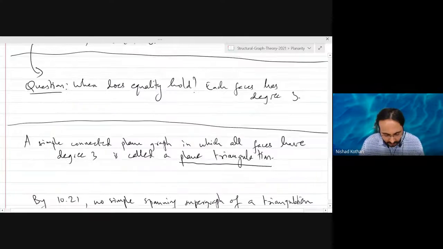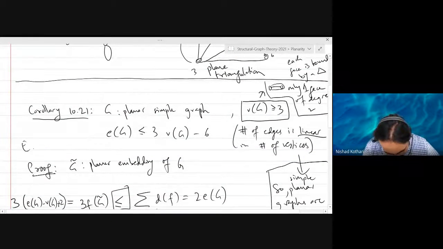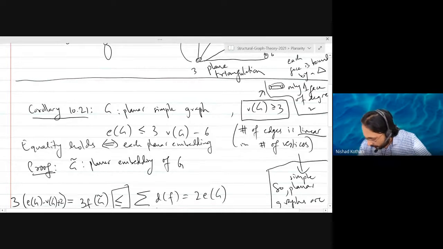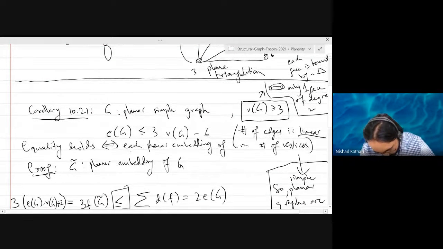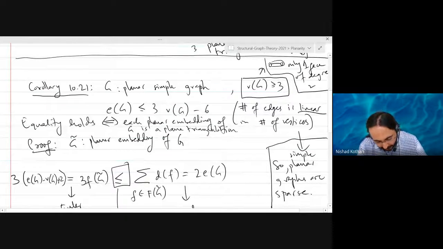Okay? And in particular, we can add something to this corollary here. We can add that equality holds if and only if each planar embedding of the graph G is a plane triangulation, right? Because if any embedding has a face of degree greater than 3, then you will be able to add an edge there. So this bound works for every single embedding, right?